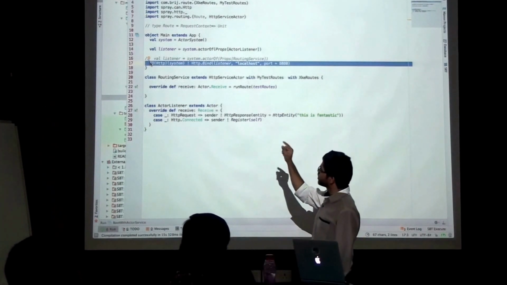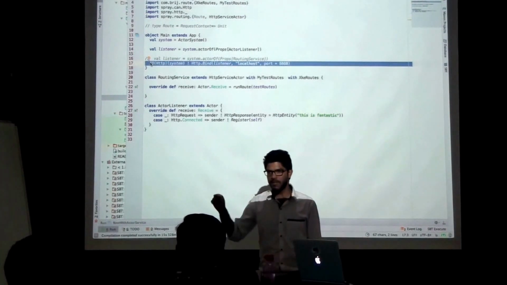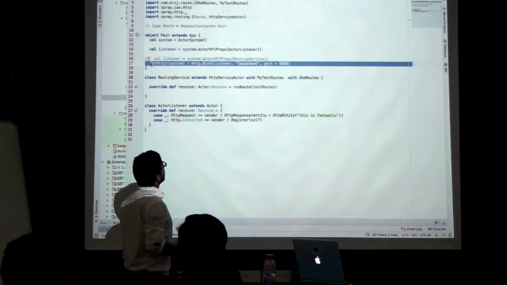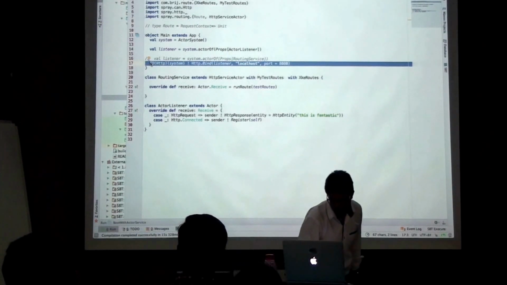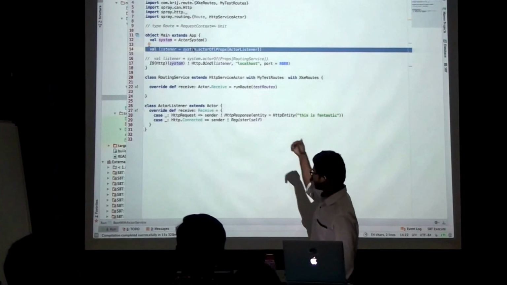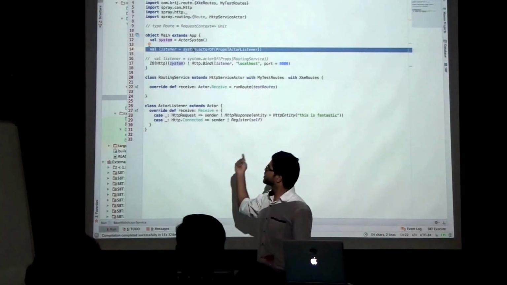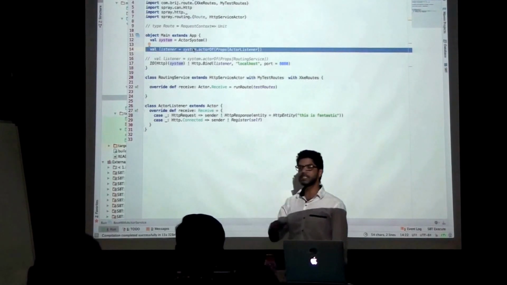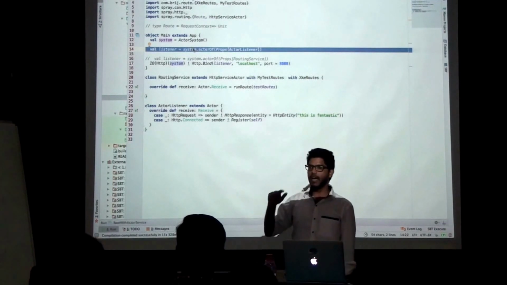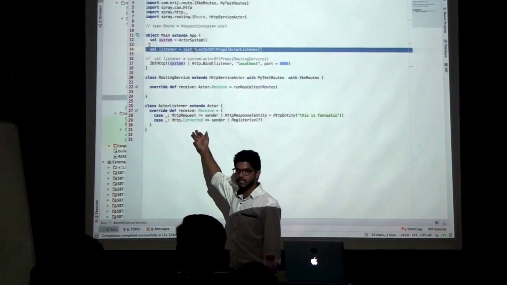Alright, so whenever your server has started, for each connection, let's say you are sending some request to the server, it will create one more HTTP server connection actor. And now here what we have done is we have created one actor. This is the simple actor listener. So basically, you see, it's an actor. So you need to provide one user-defined actor to this Spray server, so that the request will be handled by the actor created by you. So what happens is whenever any connection is established, the HTTP server connection will send a message, Http.Connected. Alright.